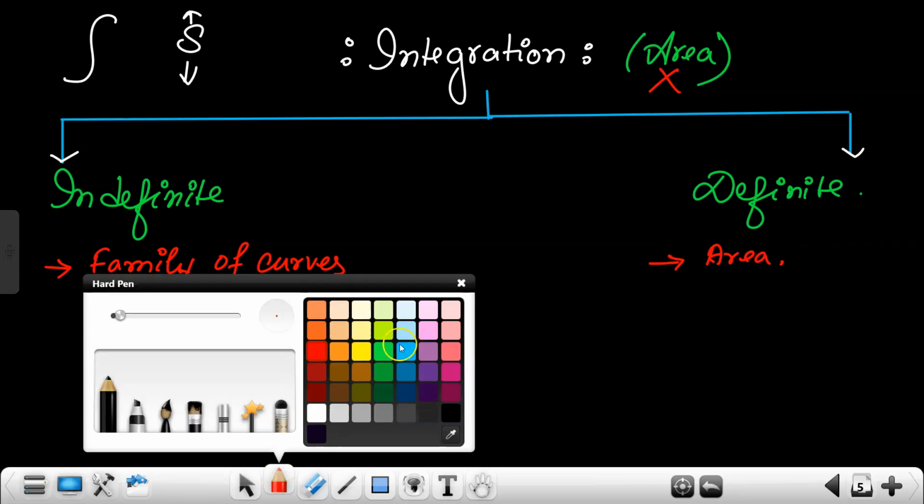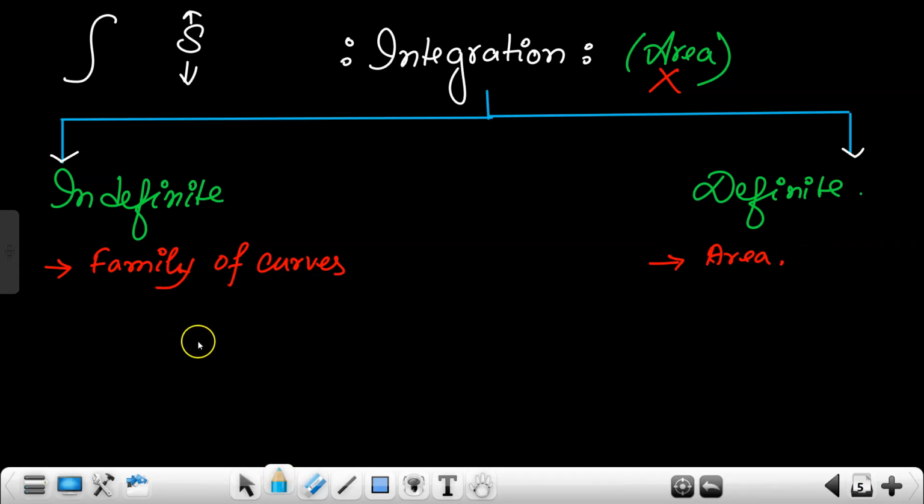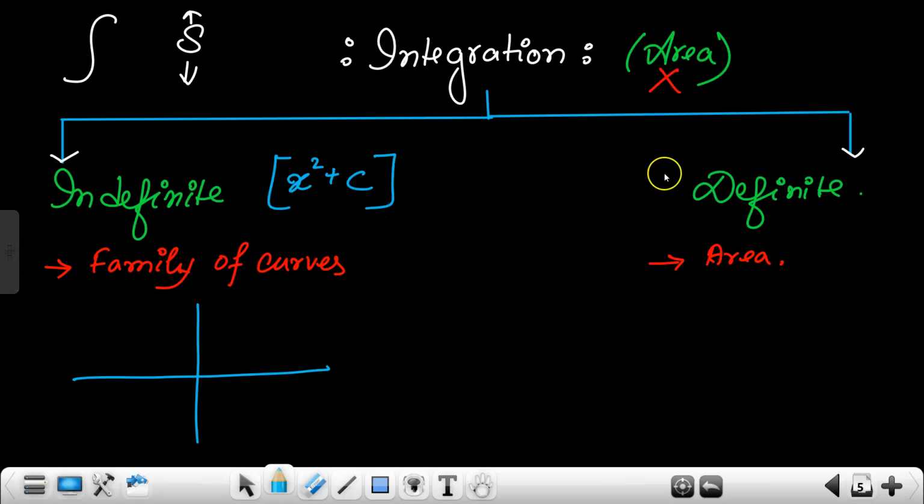Now you might be confused why so. I can show you a general thing. Suppose after integrating a certain function, you are getting x square plus c. In indefinite integration there is a constant. In definite integration there is no constant. Now when c is equal to 0, the graph will be like this.